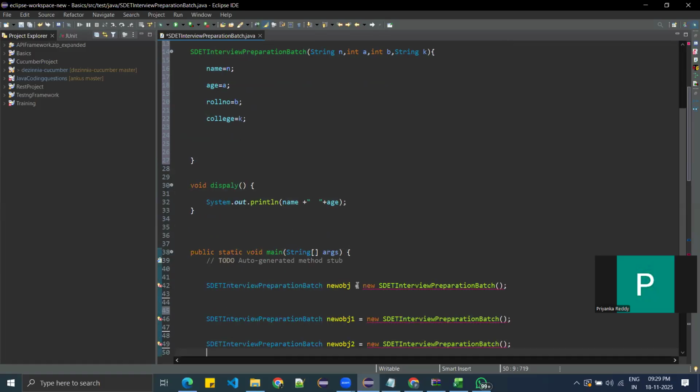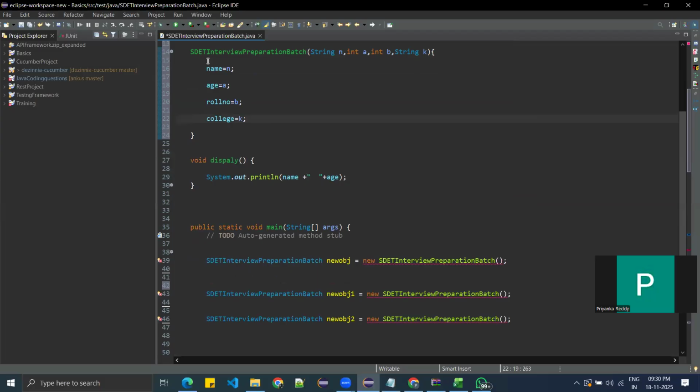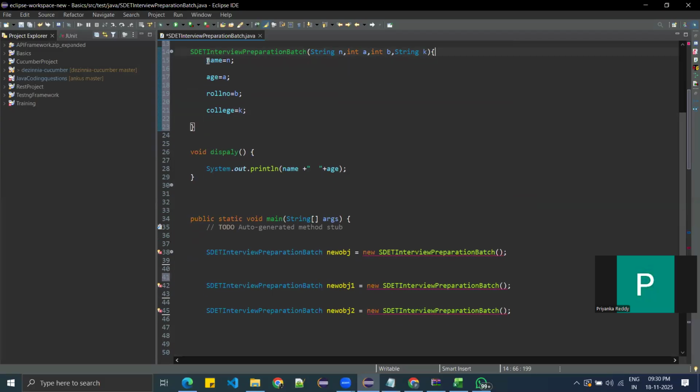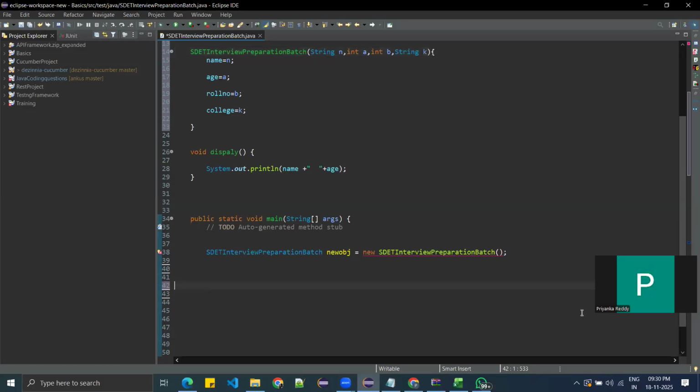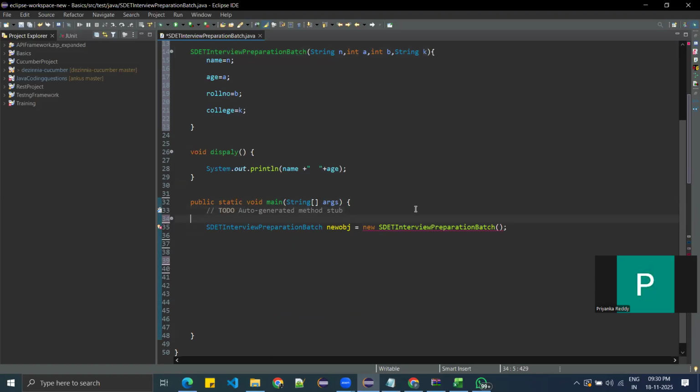So what we'll be doing, one second. Now in one constructor, I will be giving the name Priya, and also comma, and then next it is asking age 20, I'll give.